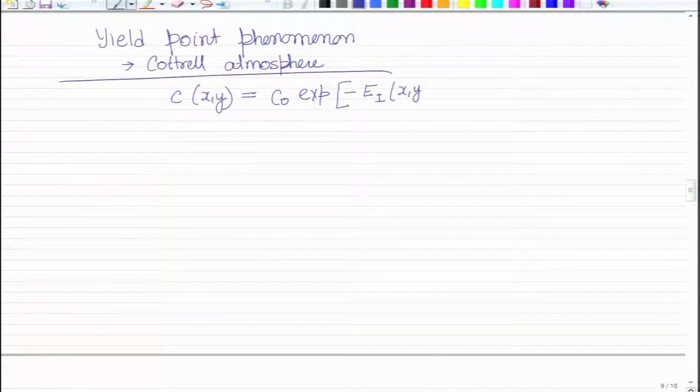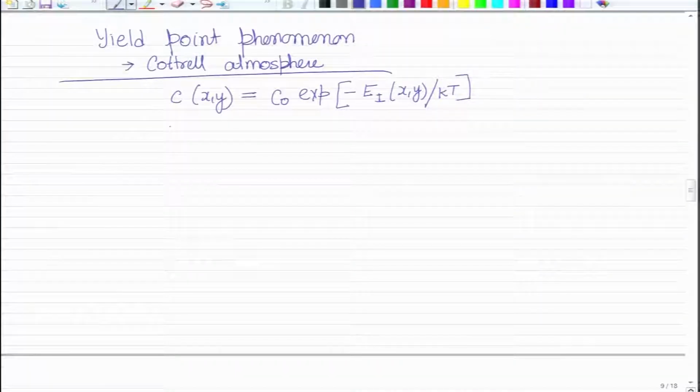This will be a function of x and y, and it is like an Arrhenius equation like this. So, at the xy point where the interaction energy is Ei xy, the concentration there will differ from C naught, and the new concentration can be given like this. The most important thing here is that the interaction energy is changing the local concentration of the point defects.